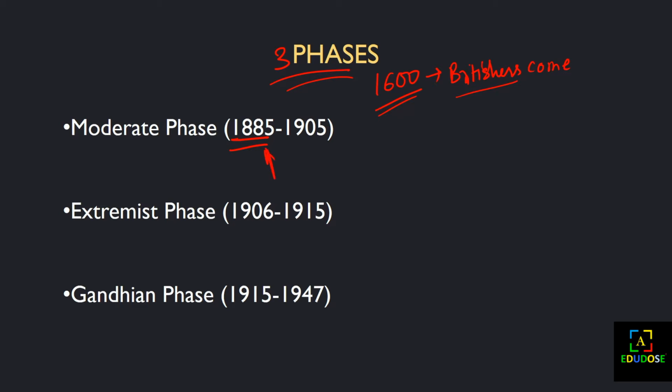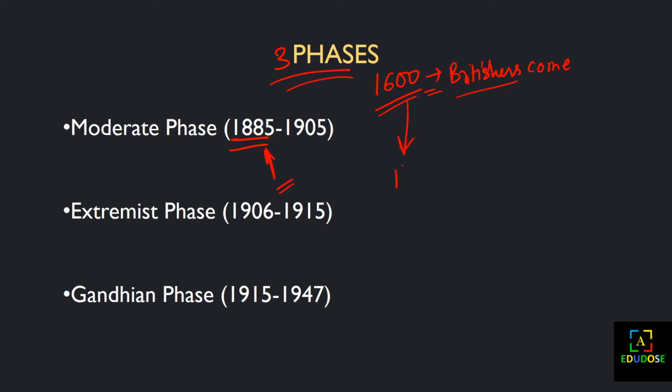From the starting of 1815, we had a mild feeling that we should do something to save our country from the Britishers. I'll give you a story to understand why, till 1885, nationalism didn't come in our minds.